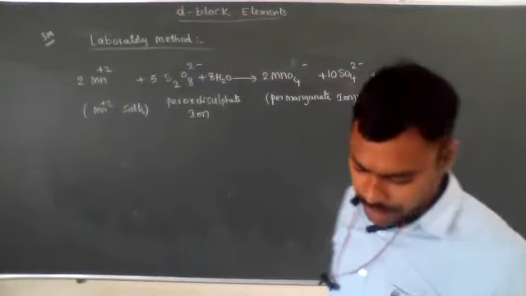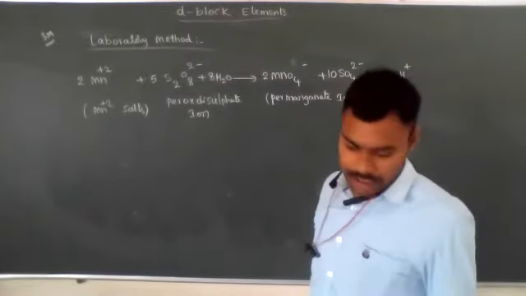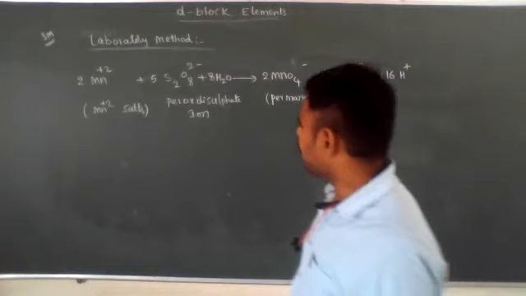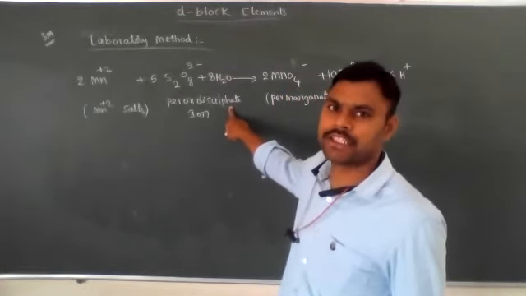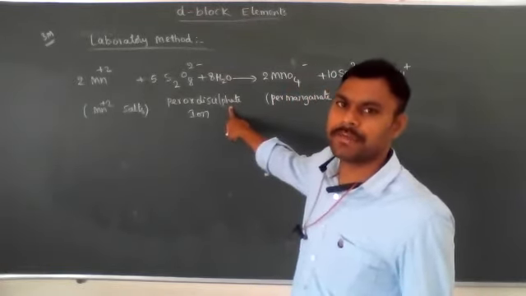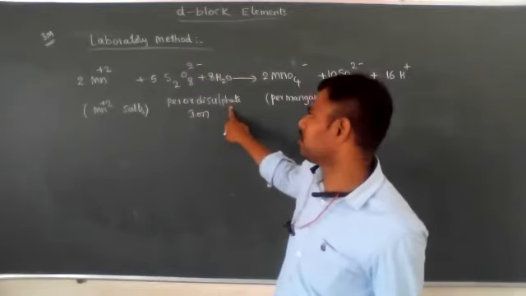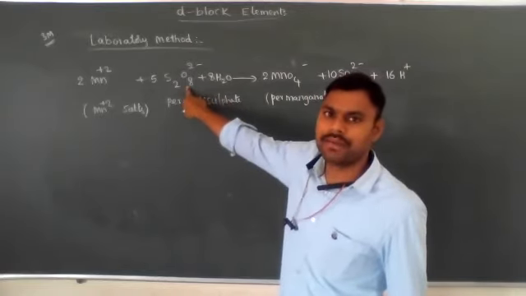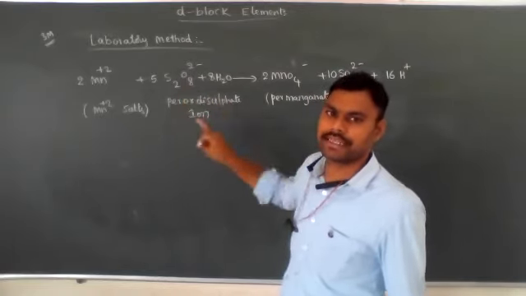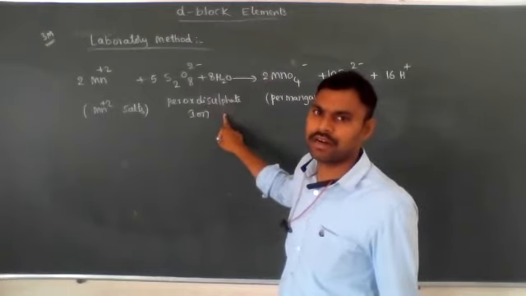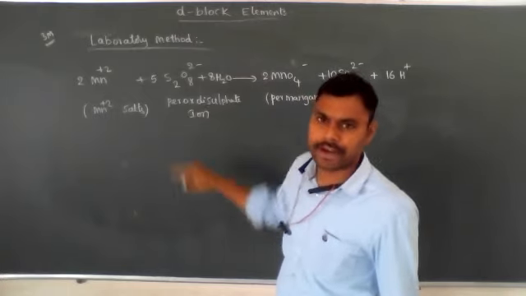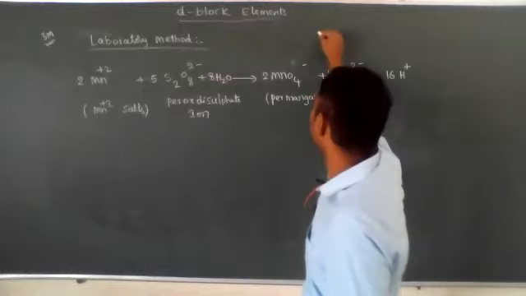In the laboratory method, manganese 2+ salts react with peroxodisulfide ions or peroxydisulfuric acid. H2S2O8 is known as peroxydisulfuric acid. Its ionic form is S2O8 2-, known as the peroxodisulfide ion. Peroxodisulfide ion means it contains a peroxy bond. What is a peroxy bond?